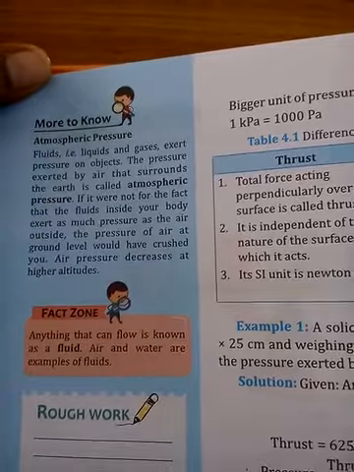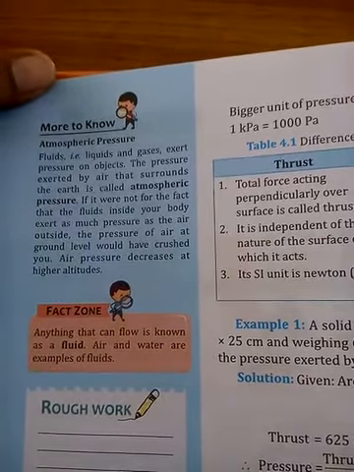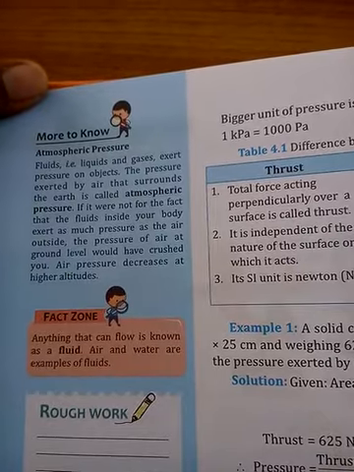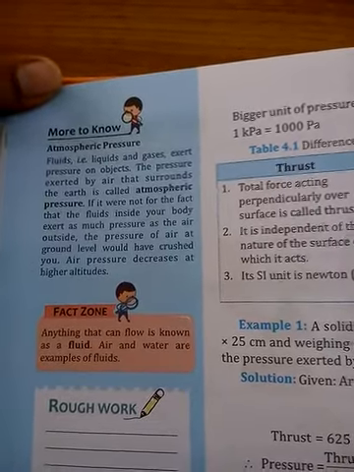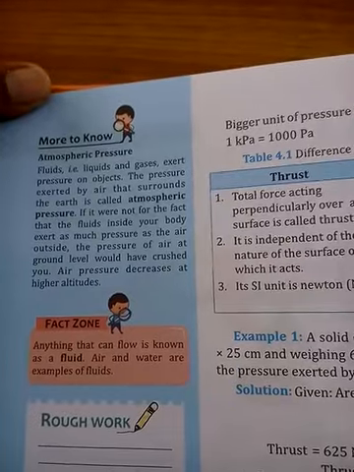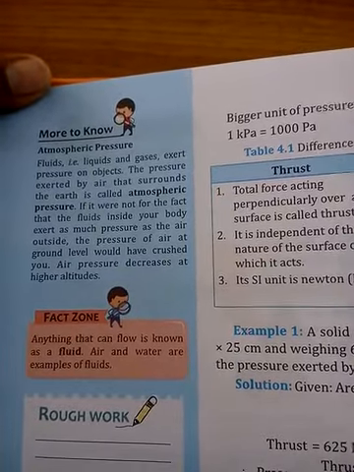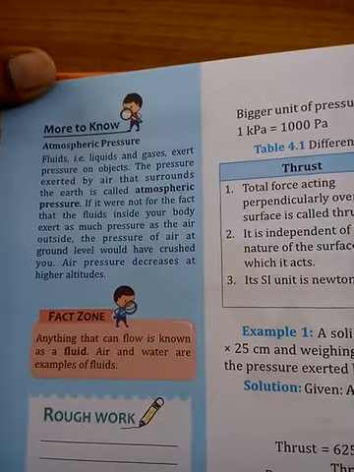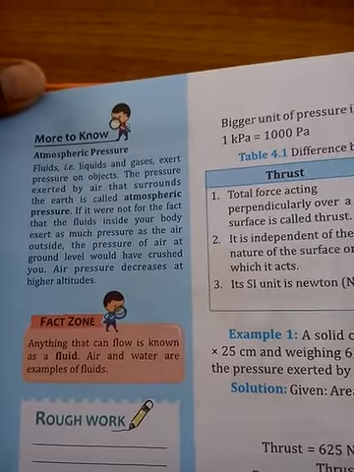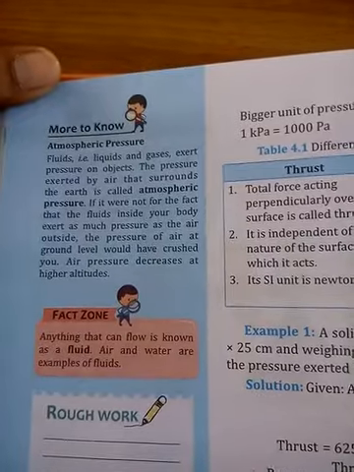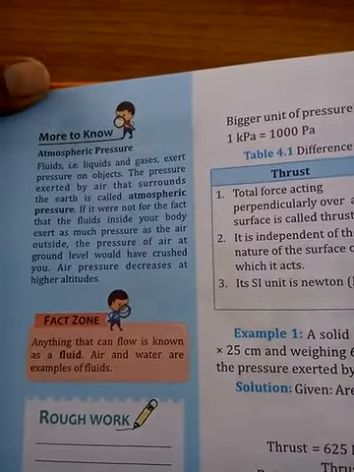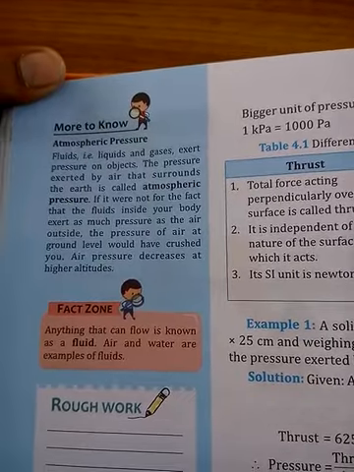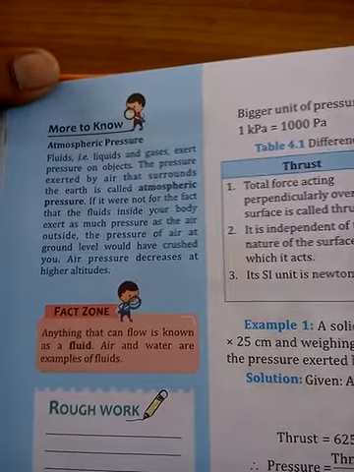Now what is this atmospheric pressure? Atmospheric pressure is the pressure exerted by the air which surrounds us. Imagine if there were no atmospheric pressure, then what would have happened? Inside our body also there is blood pressure. This blood pressure would crush our veins, nerves, whatever, and we would not have survived.